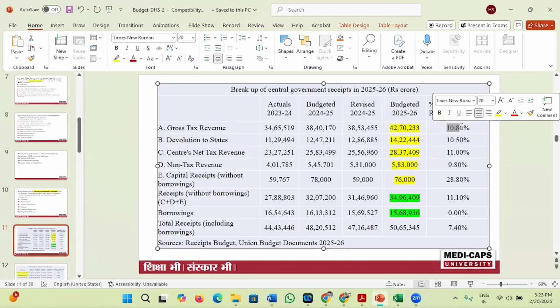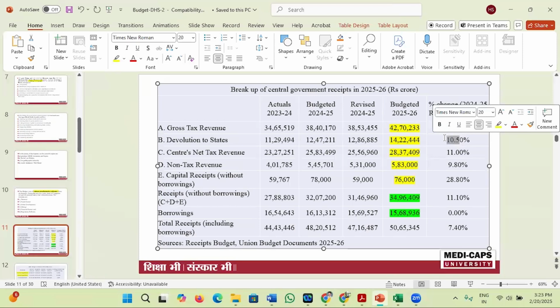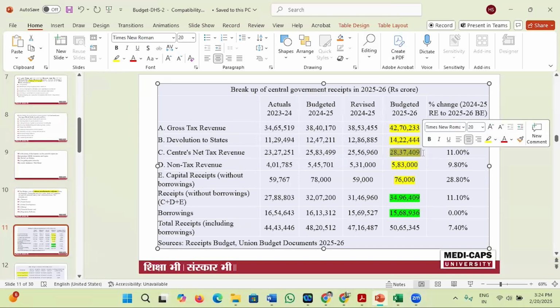Devolution to states is 14 lakh crore rupees. Again, there is an increment of 10.50%. Devolution to states means that the government wants to develop some poor states. That's why the government gives them special assistance for development. In that case, the net tax revenue of the central government is 28 lakh 37,409 crore rupees. It is a hike of 11% as compared to the previous year.